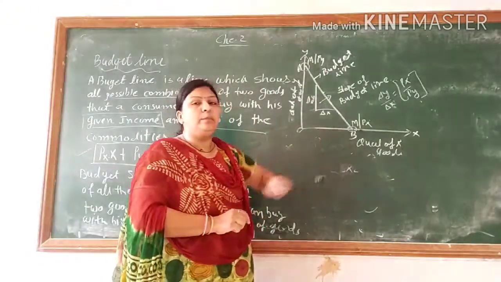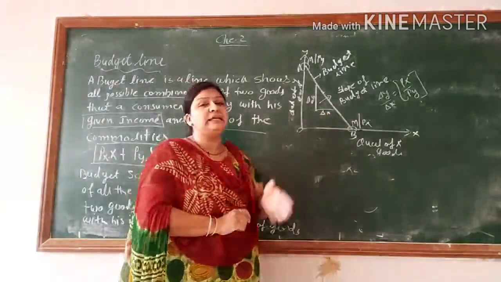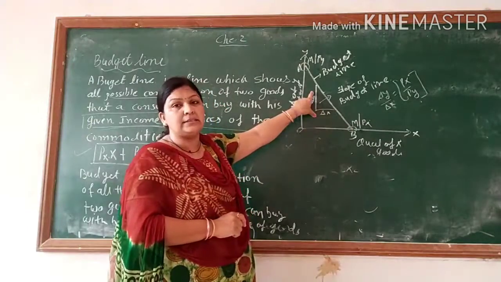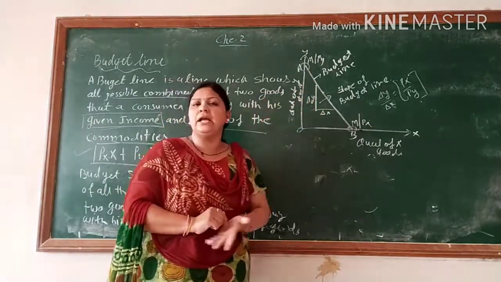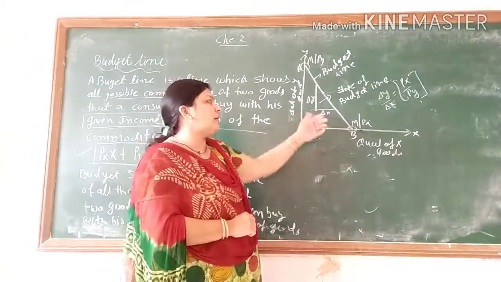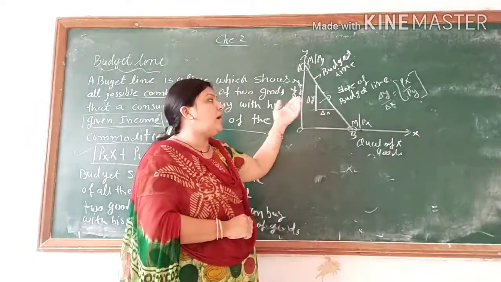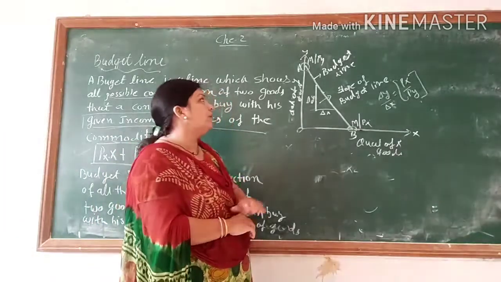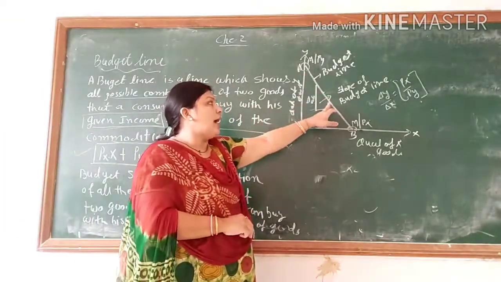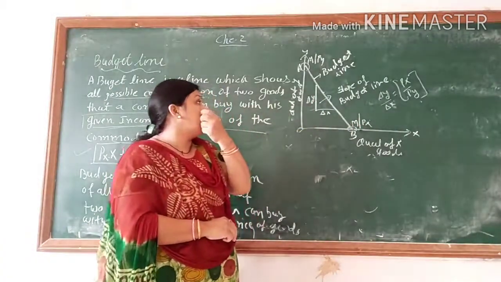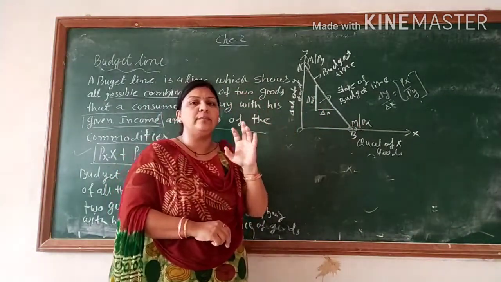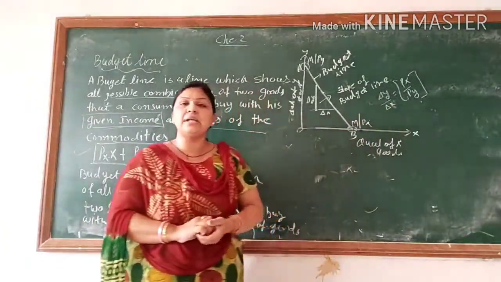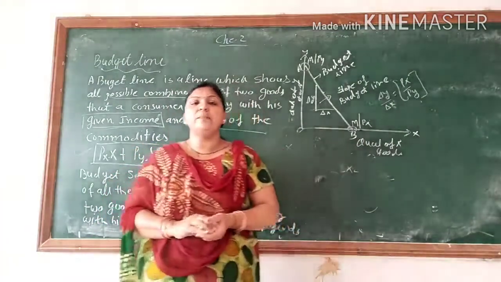See the budget line slope. The budget line slope is always negative. Again, same criteria because of this. This is called the MRS. We already saw it in consumer equilibrium also. This is the MRS, on whatever delta X and delta Y. So delta Y upon delta X equals MRS. We already saw that in the previous video. So that is called the budget line, and this is the slope of the budget line. This negative slope happens because of the MRS. It is delta Y upon delta X, or we can say Px upon Py. So this is all about the budget line.